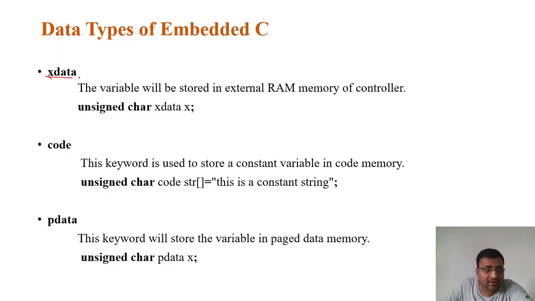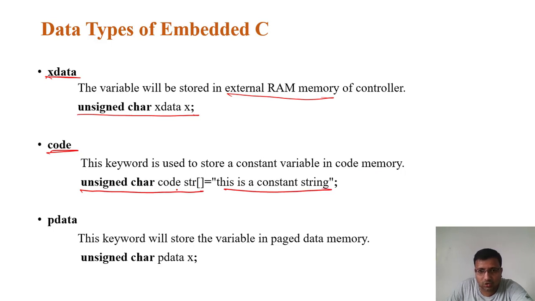Then we have xdata. Xdata is stored in the external RAM of a controller, unsigned char xdata x. Then code is there. This keyword stores constant variables in code memory. Like we can have unsigned char code str. This is a constant string, so this is stored in code memory.